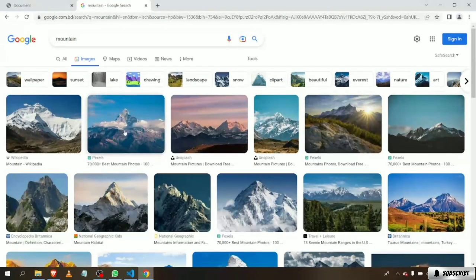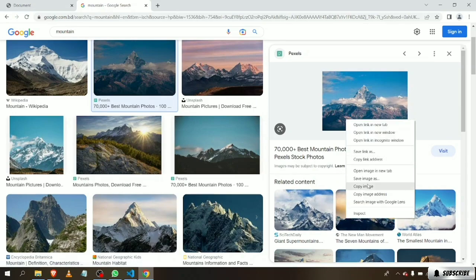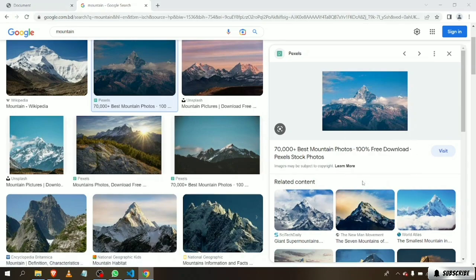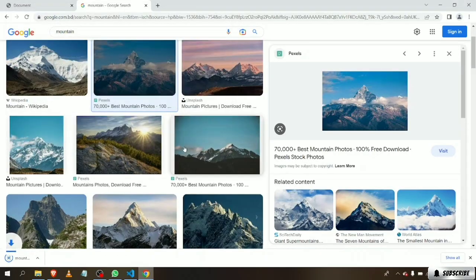I could take any one of these. I'll take this one. Save image as, let's give it mountain 1. We want this as a JPEG or JPG, an image type, for it to work. So I'm just going to save it.